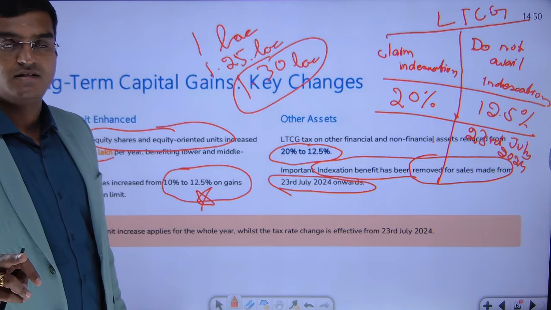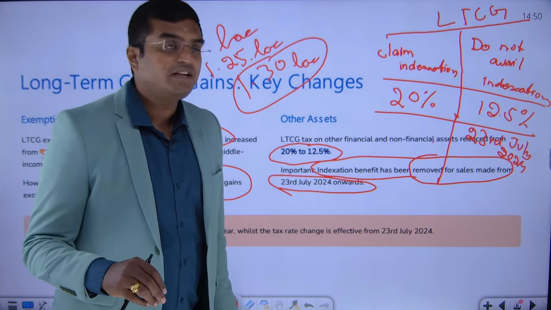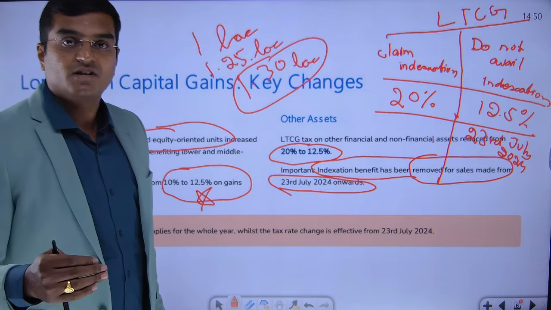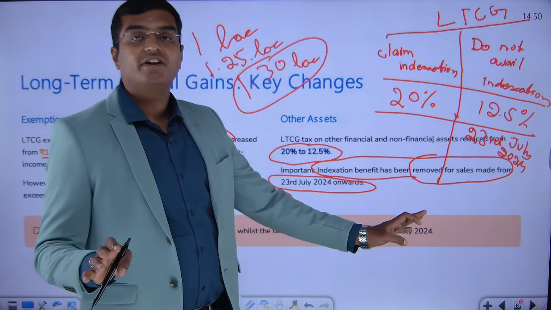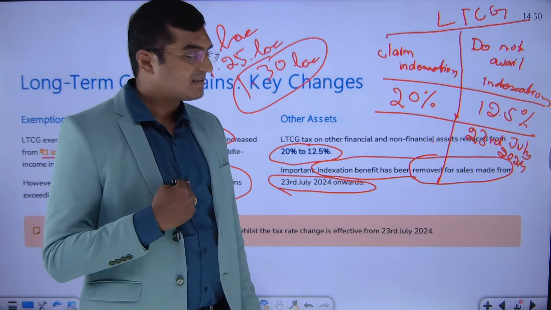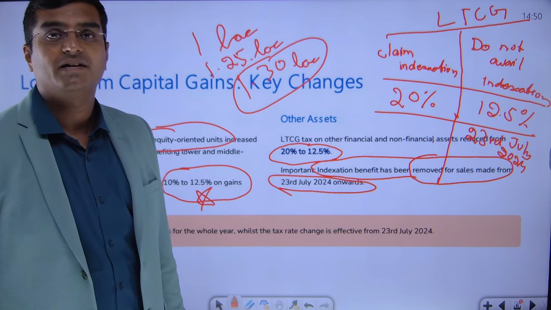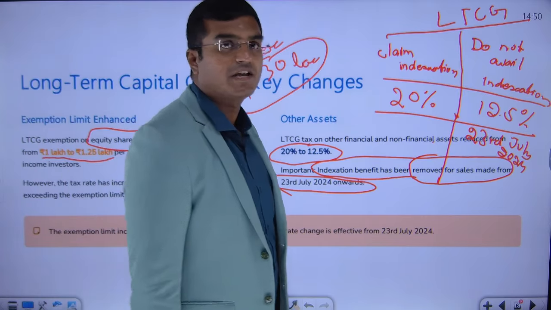First option is do not avail indexation. If you do not avail indexation, you will be taxed at 12.5%. If you are availing indexation, you will be taxed at 20%. Simple. This type of choice is given to the taxpayer only if he is selling something after 23rd July 2024. So this is where the indexation concept comes in. Friends, this is something very important. Please make a note of it.